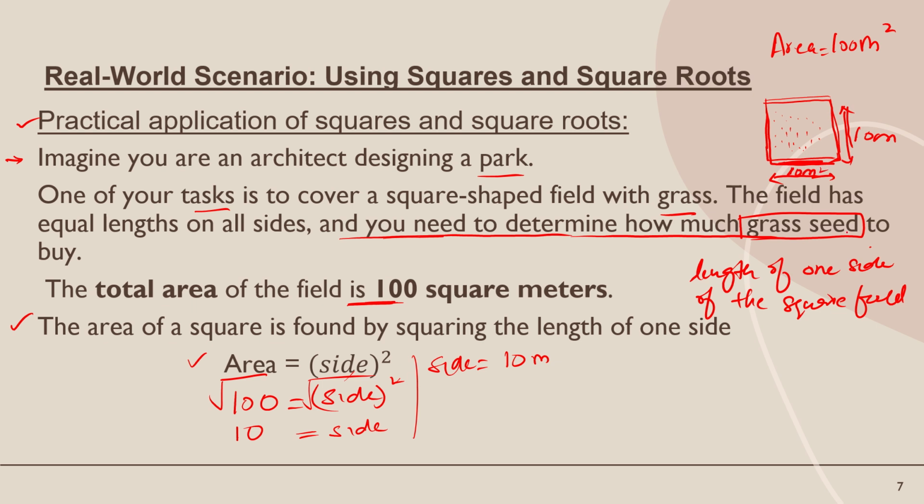Now the next question he asked in this one is how much grass seed you have to buy. Okay, now for this one, as you know, the length of one side of the square is 10 meter. Mostly 30 gram per meter square or 50 gram per meter square of seeds are used per square meter.